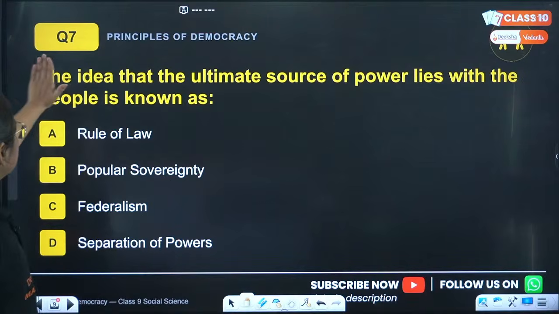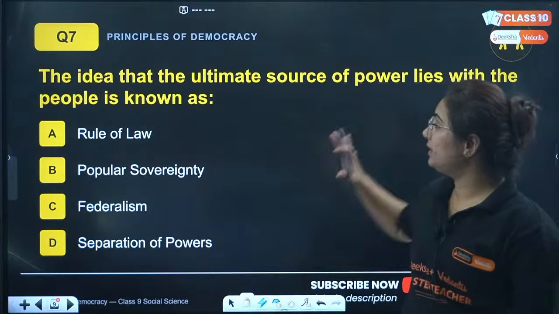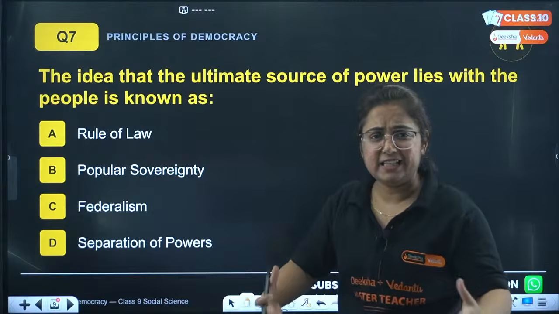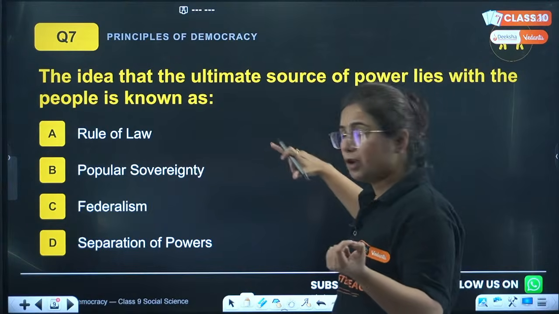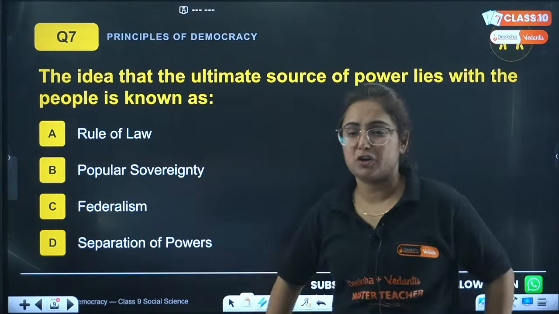And the question is, the idea that the ultimate source of power lies with the people is known as. Again the easy question, bhai. Again the easy question. A, rule of law, popular sovereignty, federalism, or separation of powers.